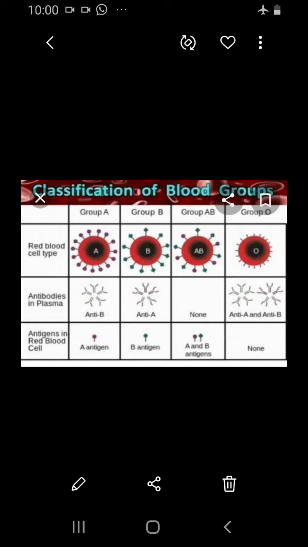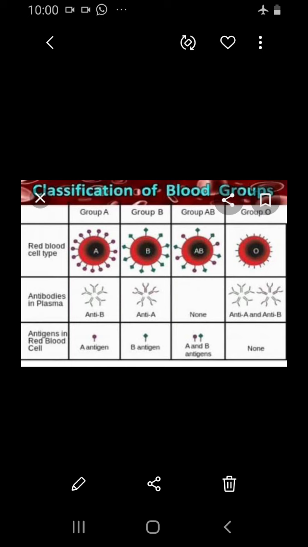Hope you all know your blood groups. So you might have heard of the four groups of blood, that is A, B, AB and O. Again, it has also been divided into two types, that is positive and negative. Now let's see the blood group.